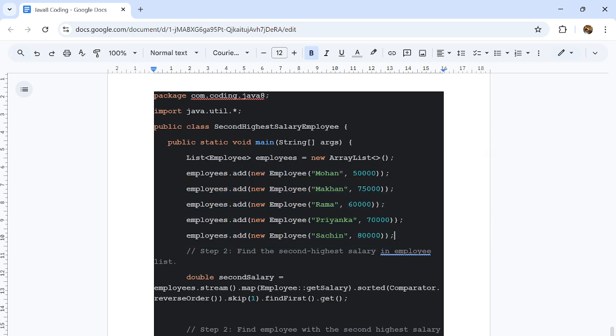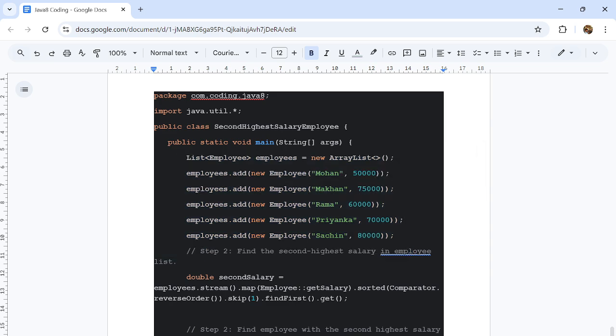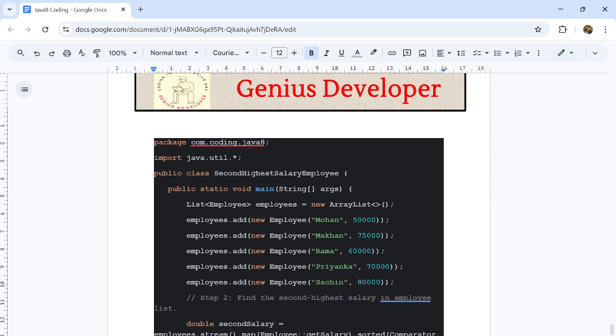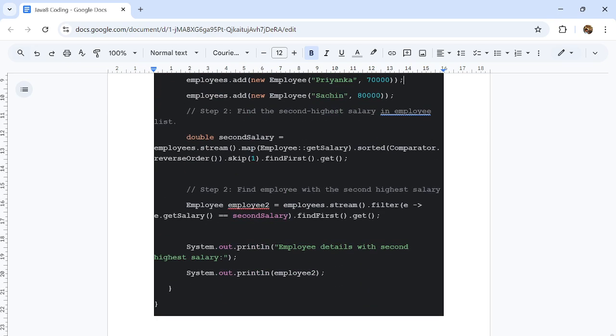They will give this information: Mohan 50,000, Makhan 75,000, Rama 60,000, Priyanka 70,000, and Sachin 80,000. They have this salary already structured, they have given the employee details, and you don't have to write it generally. But for understanding, you must implement it by yourself. If you implement it by yourself, then you will understand the complete logic of how it works. So usually they will expect how you implement this logic.